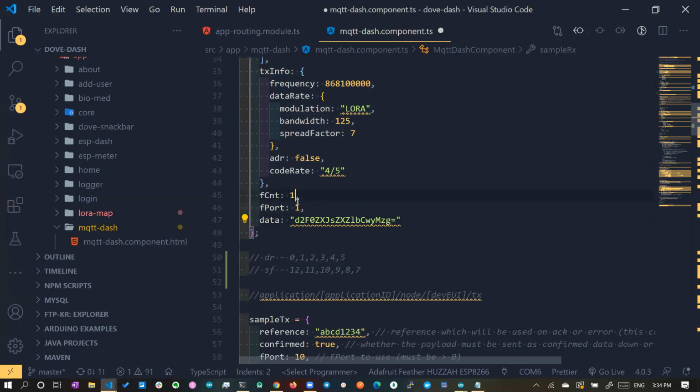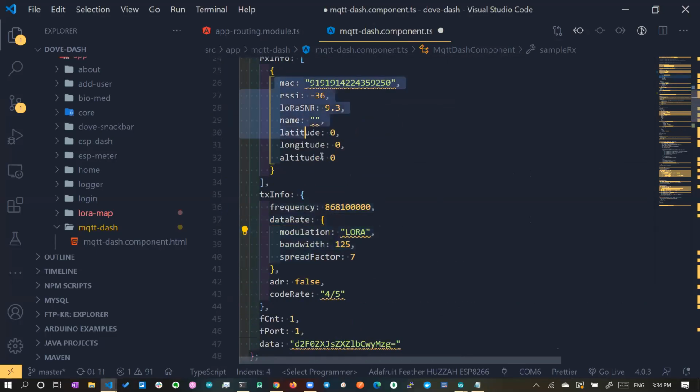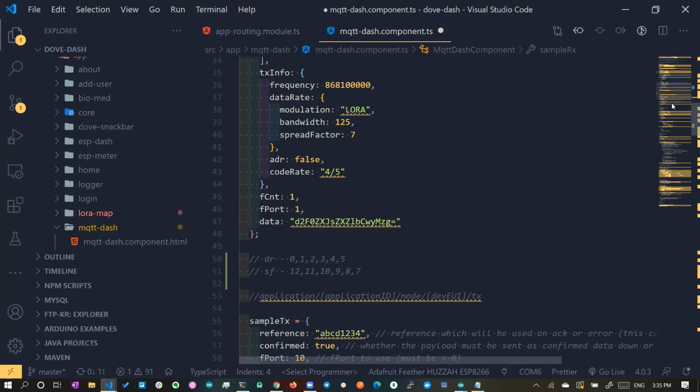You will get the frame counter. You will get the frame port. You will get the TX information, and you will also get the RX information. So RX information like the gateway and which gateway's latitude, longitude, altitude, and the RSSI and SNR for the reception from node to the gateway. Right. So after configuring all these things, now let's write a simple front end UI to view the data. Okay. Now let's go to the front end.